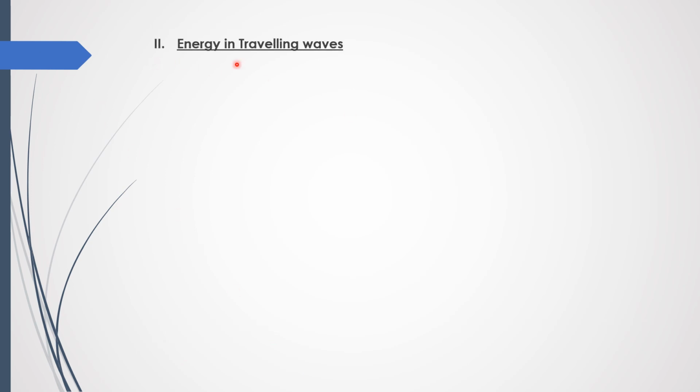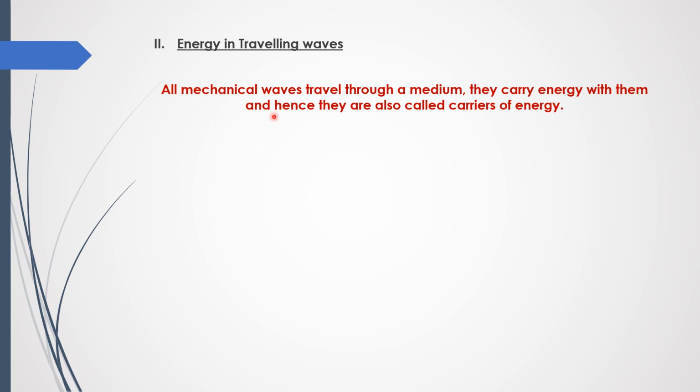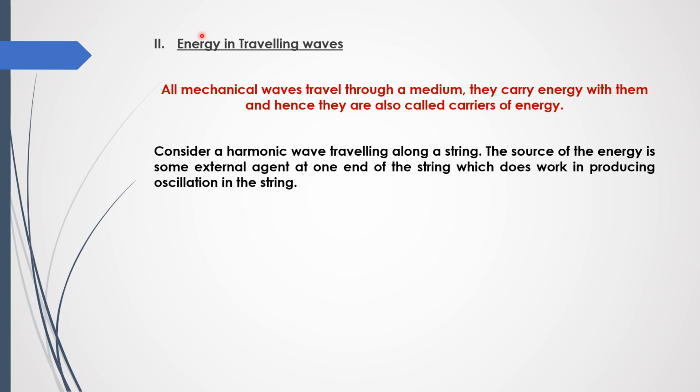Now, energy in traveling waves. All mechanical waves travel through a medium. They carry energy with them, and hence they are also called carriers of energy. So, in order to derive the expression for the energy in traveling waves, I am considering a harmonic wave traveling along a string. The source of energy is some external agent at one end of the string, which does work in producing oscillation in the string.